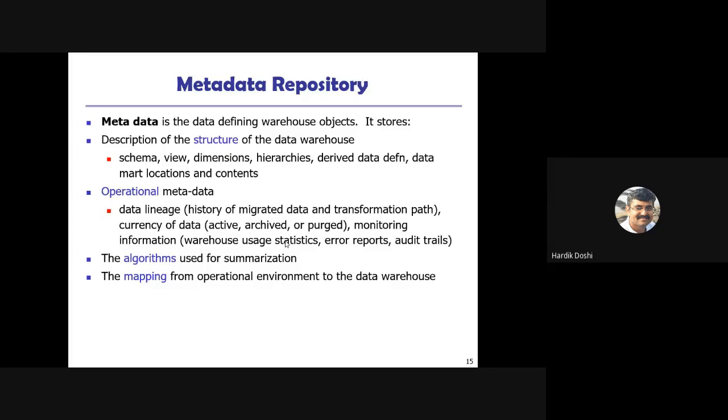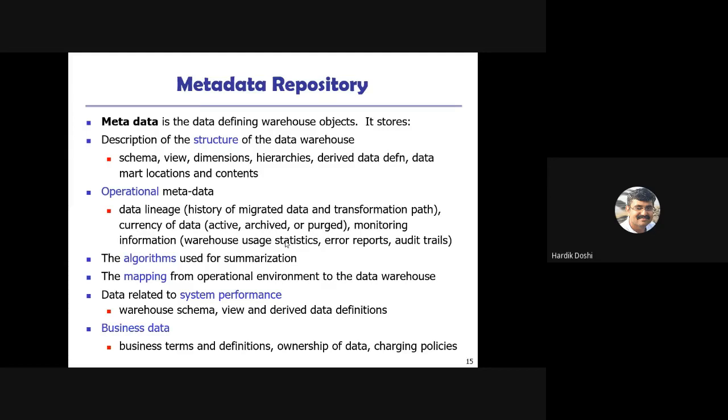Then mapping from the operational environment to the data warehouse. What data do we map? Because we don't take all the columns. We only require certain tables and only the attributes we need go into the data warehouse. Then data related to system performance. So warehouse schema, views, and derived data definitions. And business data: business terms and definitions, ownership of the data, who created the data, and policies, charging policies, etc. Various such metadata are stored in the metadata repository.